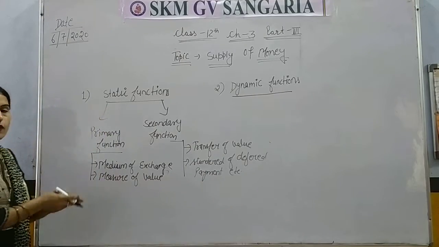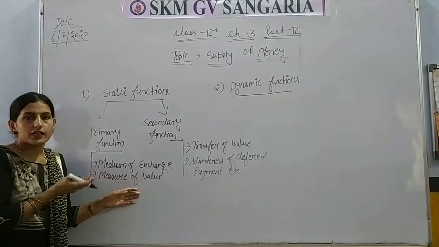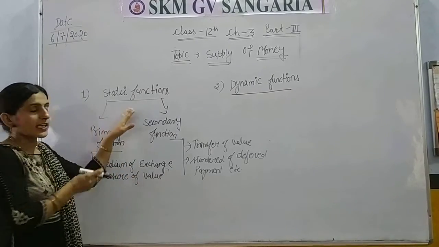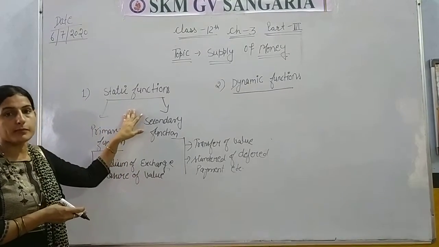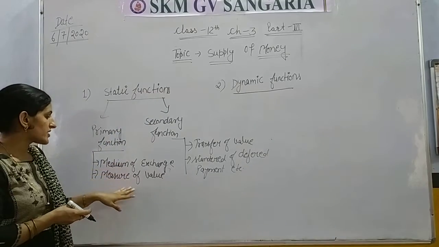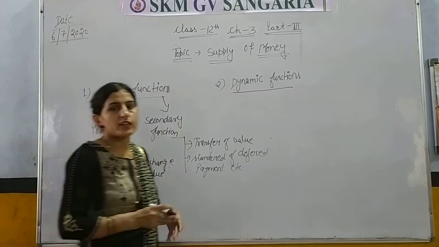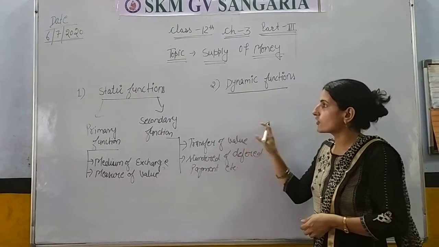So all these functions, as we already studied in our part 2, the primary function and secondary function, all these come in the static function of money. Medium of exchange, measure of value, transfer of value, standard of deferred payment, all these functions come in the static function of money.